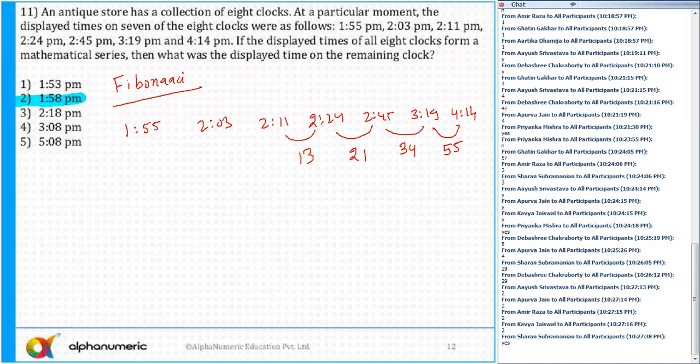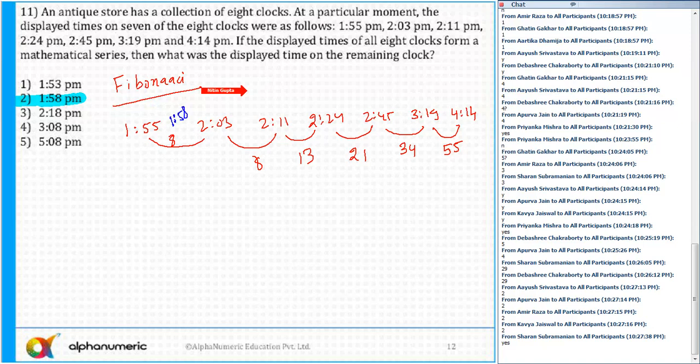Then I observe that it is actually a Fibonacci series. 13 plus 21 equals 34, 21 plus 34 equals 55. Here between 203 and 211, I found the gap is 8. But between these two, the total gap is also 8. Is that possible? So if I say the missing term is 158, which is here.